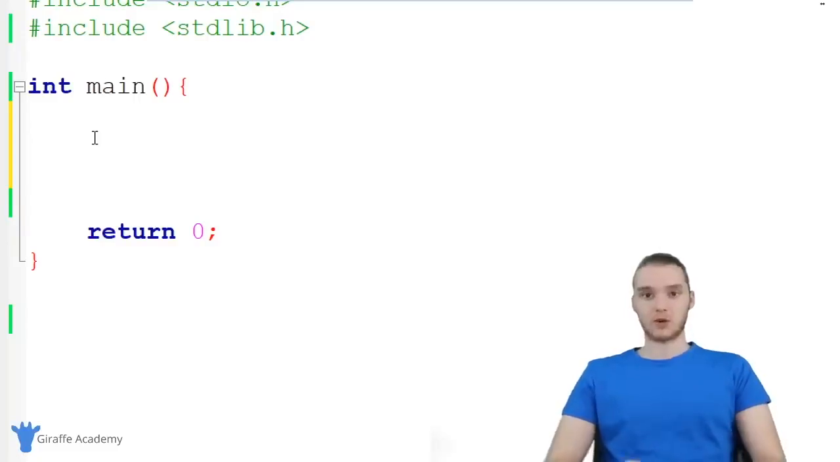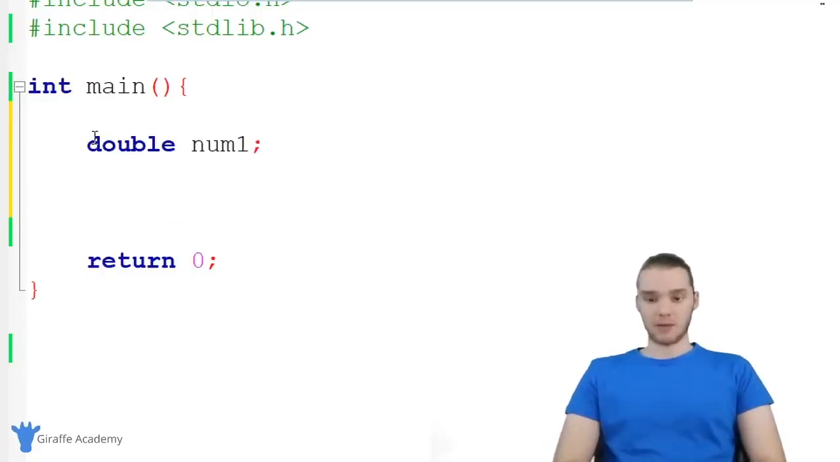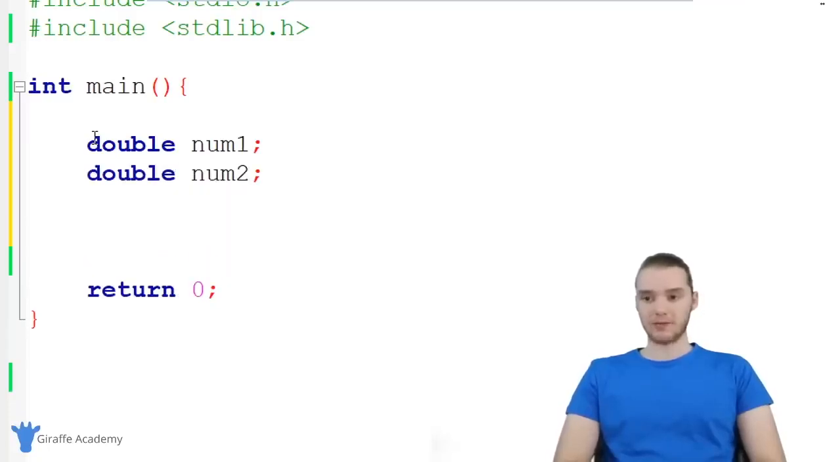So the first thing I want to do is create variables where we can store the numbers and the operator. So I'm going to make some double variables, and I'm just going to call this one num1, and then we'll make another double, we'll call it num2. And finally, we'll make a variable that will store the operator that they enter. So this is just going to be a char, and I'm just going to call it OP for operator.